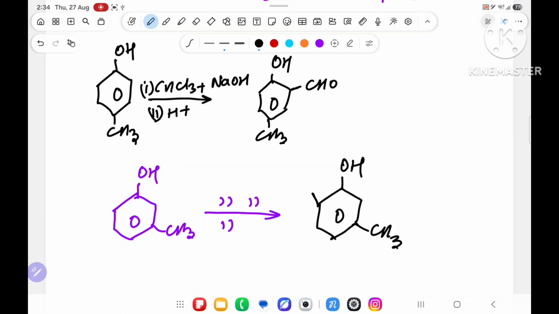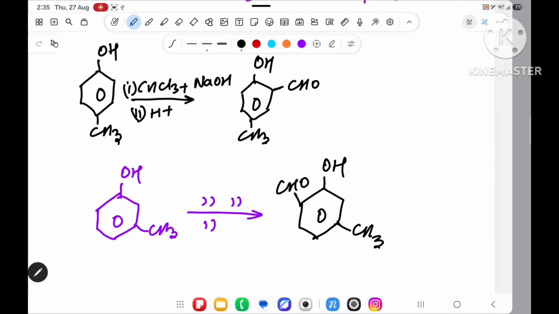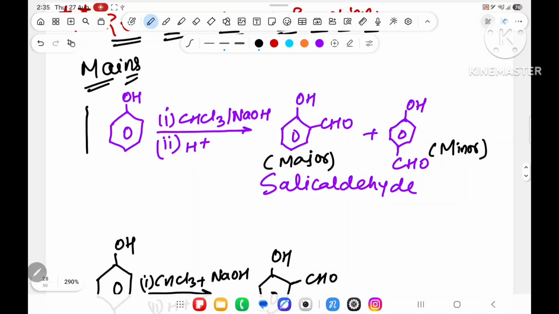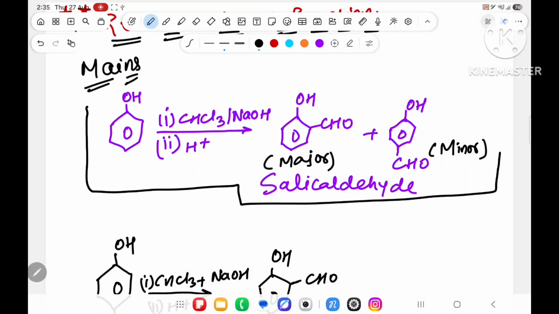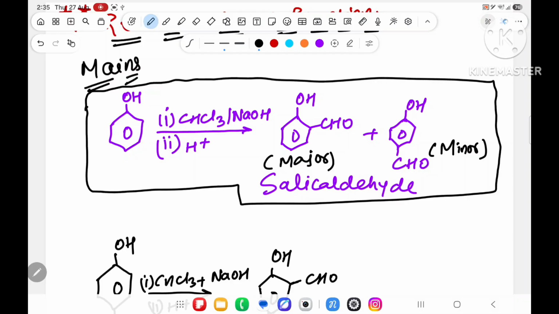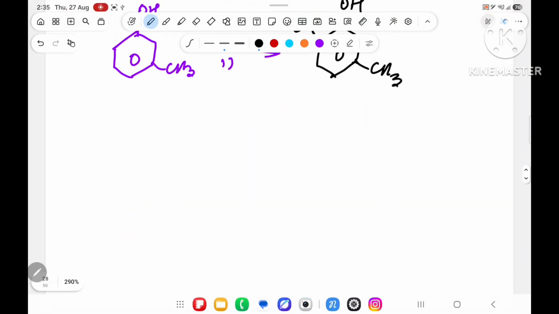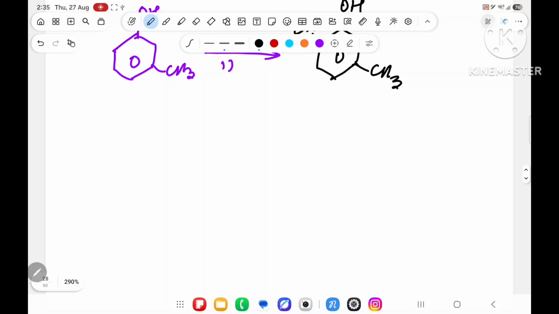Reason with mechanism, don't ask right now. Over here CHO will come, and this is all about the mains level concept of Reimer-Tiemann. Directly you will learn this reaction, because sometimes in mains without any gap they ask these questions. Understood? Now come to the advanced level, or the understanding level, you will say.